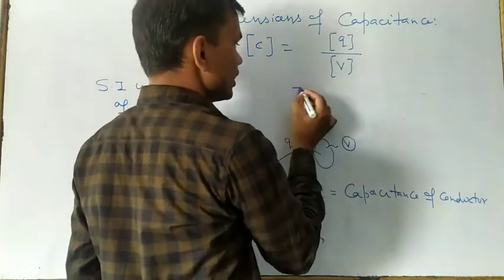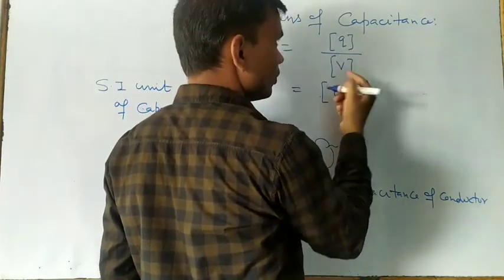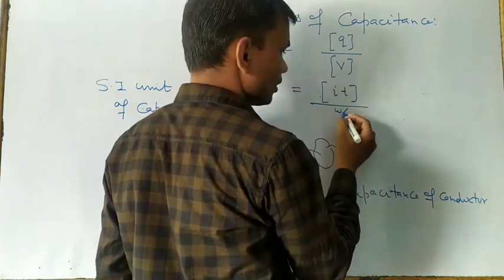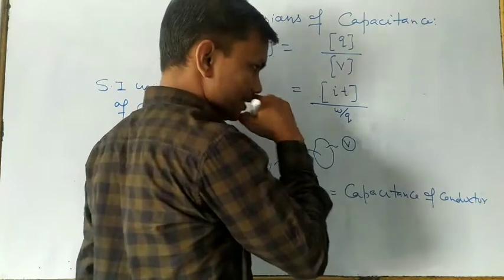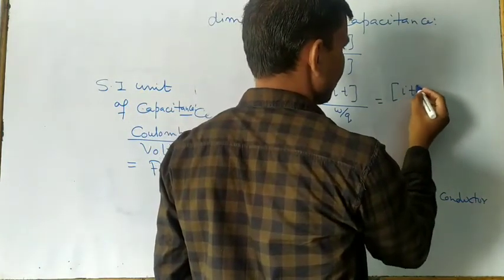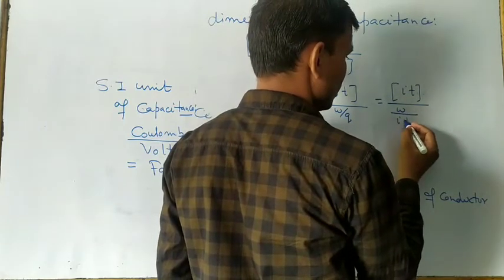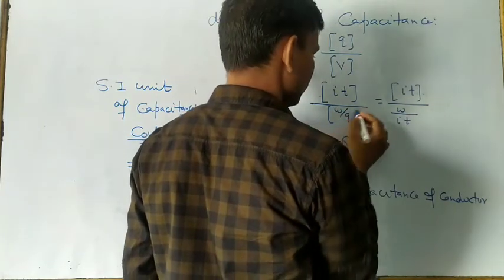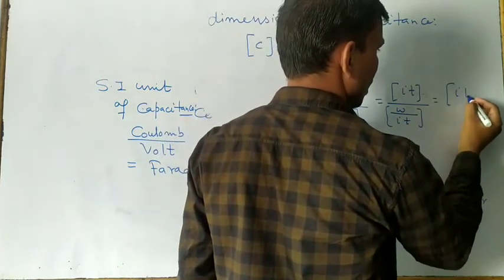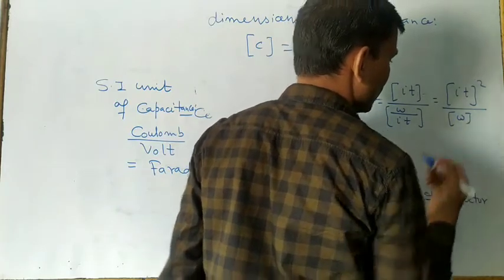So charge we can write as I into t, and potential is W upon q, so W over I t, whole square.